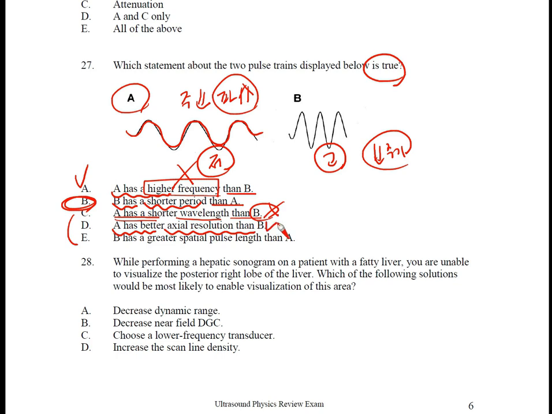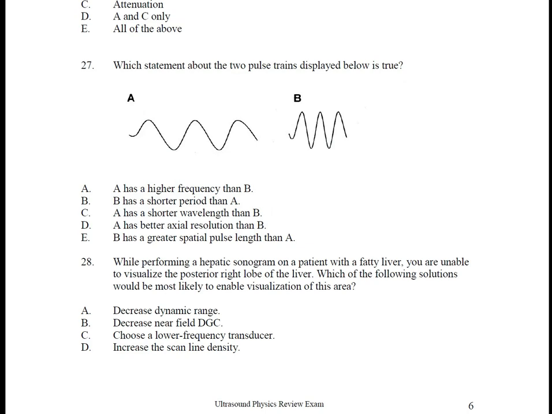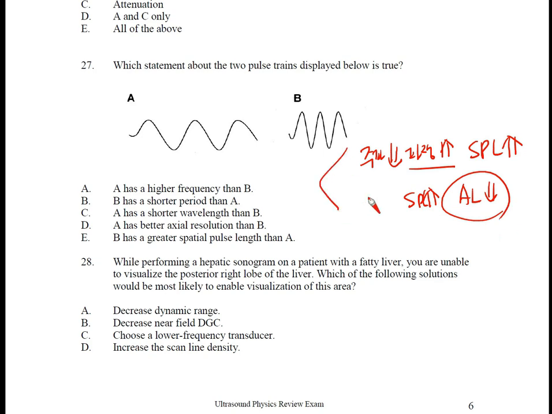This sentence is an important one. In the case of option A, when the wavelength is extended, the SPL also becomes longer. In such cases, it can actually lead to a decrease in axial resolution. Let me summarize this clearly once again. When the frequency decreases, the wavelength becomes longer. When the wavelength becomes longer, the SPL also increases accordingly. If the SPL increases, it actually results in a decrease in axial resolution. This is one of the most important concepts when studying ultrasound physics.